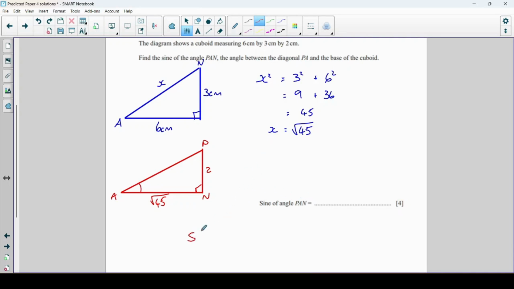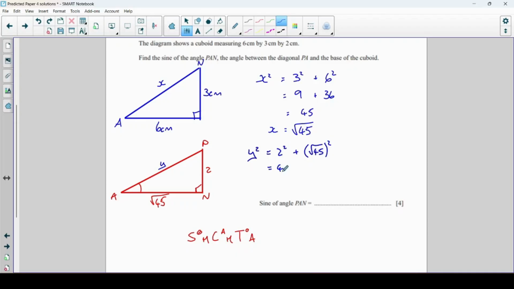Now for the sine of that angle, let's think about it. If we think of SOHCAHTOA, which two sides do I need for sine? Well, I need the opposite and the hypotenuse. Well, I don't have the hypotenuse, so we need to work that one out. So let's do that. Let's call it y this time. So y squared equals 2 squared plus the square root of 45 squared.